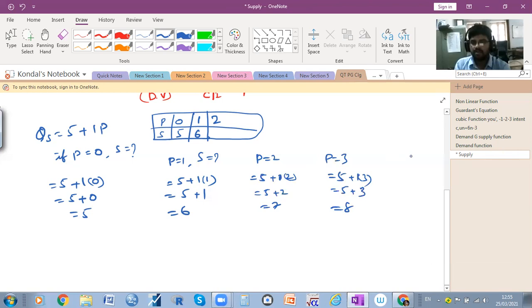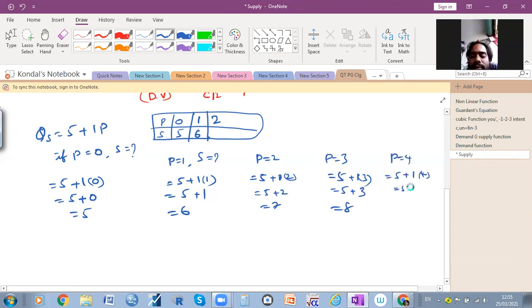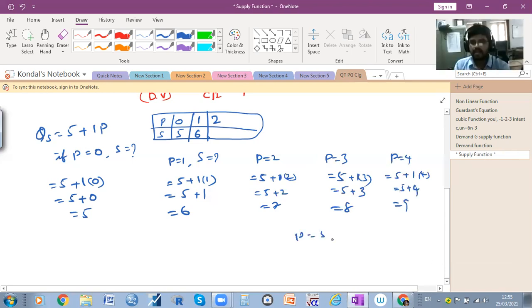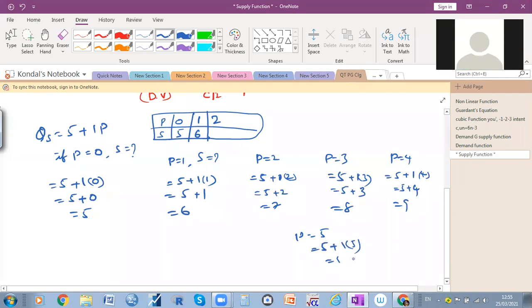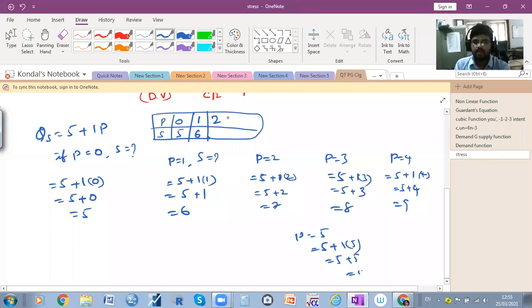When the price is 4, 9. When the price is 5, 10, so 5 plus 5 is equal to 10. So when the price is 2 rupees, supply is 7; 3, 8; 4, 9; 5, 10, right?